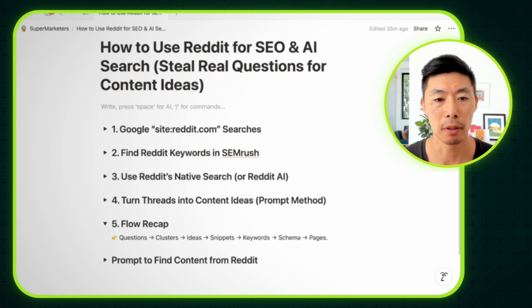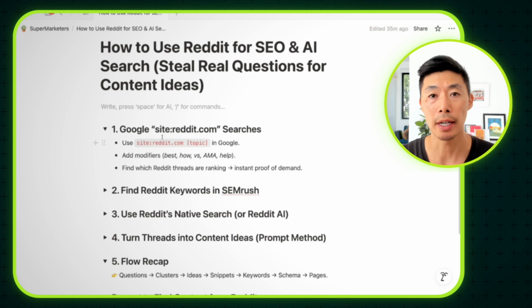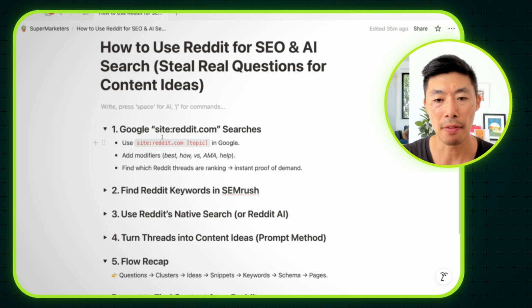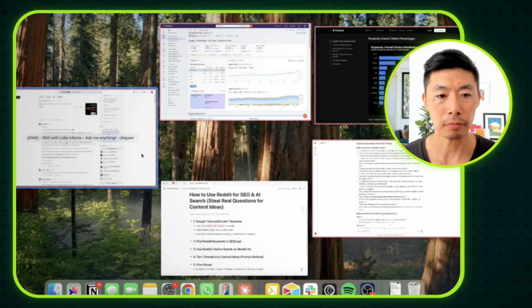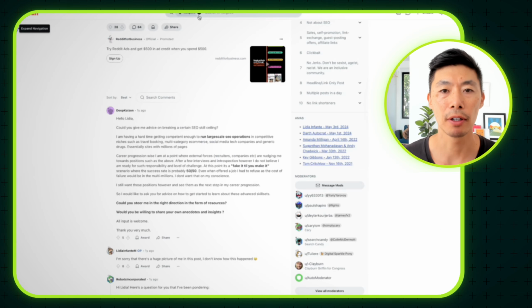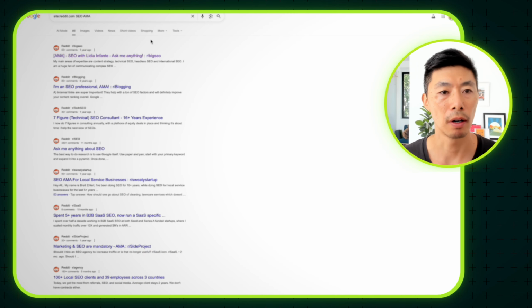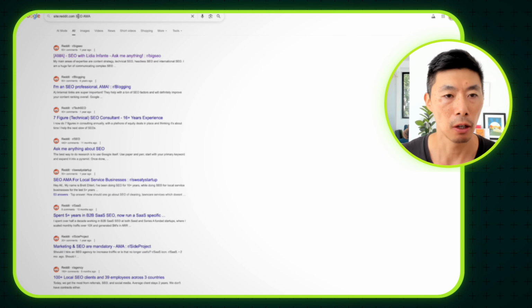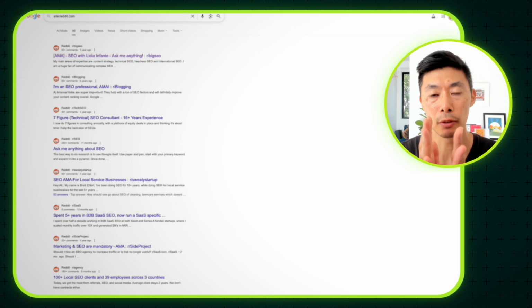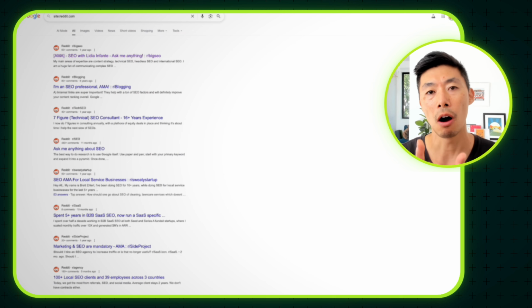So let's go, for example, into Google. You're searching only on Google for your particular keyword, and then you can add different parameters or keywords to filter down. So let's do that as an example. Let's say, for example, that we are looking for SEO. So you do site:reddit.com. That means you are filtering all searches to only search on Reddit.